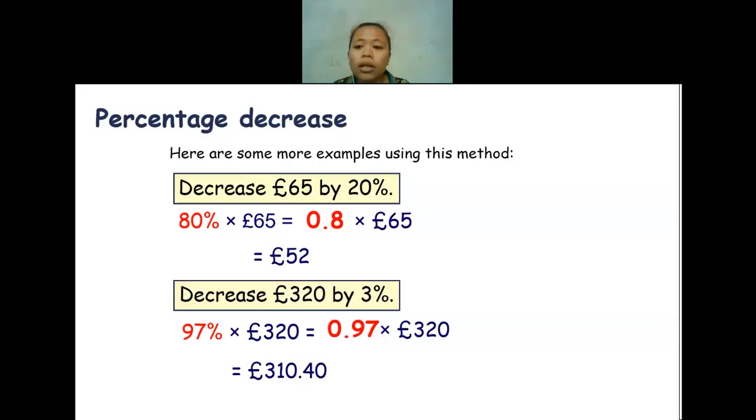Teacher, in the test, do they actually specify which step you need to use? For example, if they need the percentage for some reason, so you have to do 97 per 100 times 320, or do they not specify the step and you can choose your own? You can choose your own. It's okay. If you want to keep it as a percentage, 97 per 100, it's also okay. When we already write 97%, it means we already know it's 0.97.